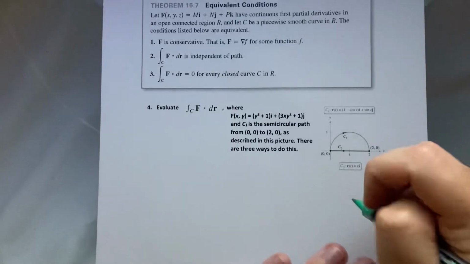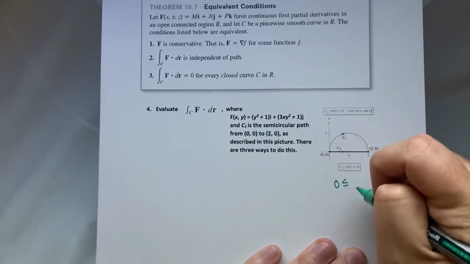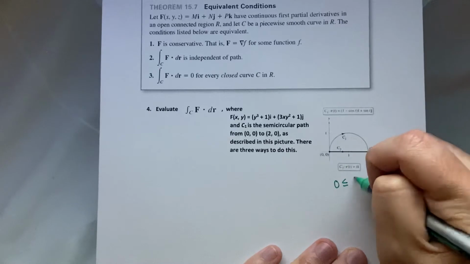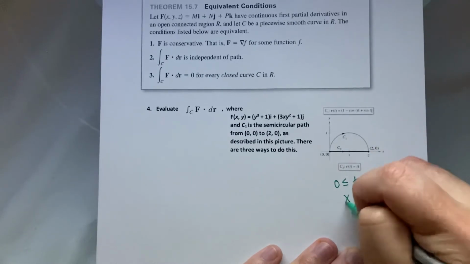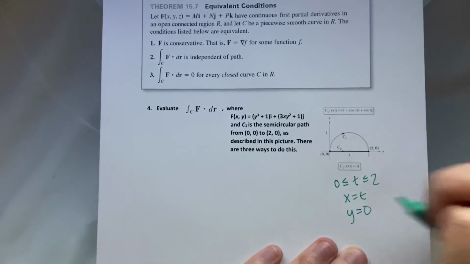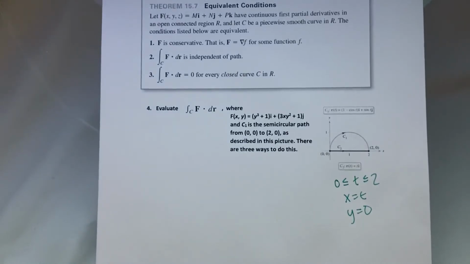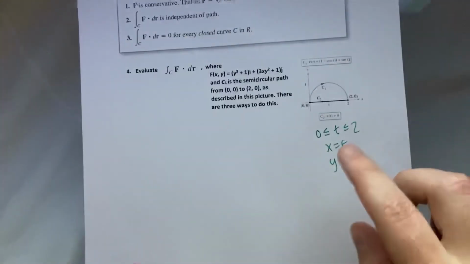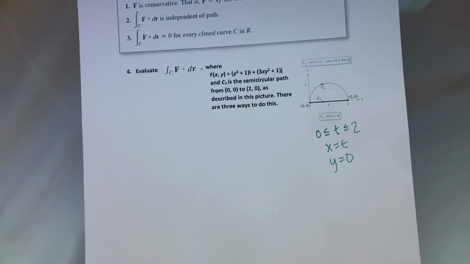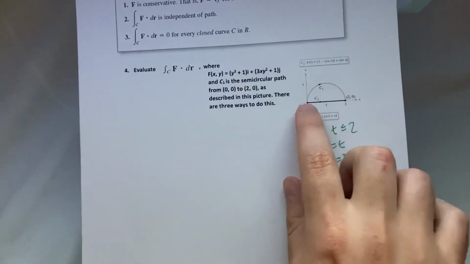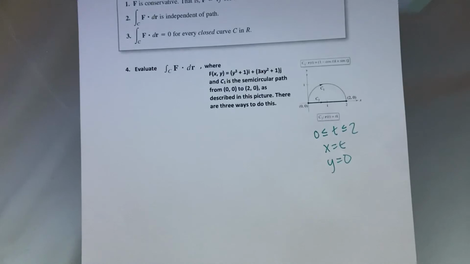We're going to let t go from 0 to 2, and x be t, and y be 0, because y is not changing over this regardless of path. Like, we can go from (0, 0) to (2, 0). C1 is a semicircle path, but we know by rule that the work along the semicircle should be the same as the work along this straight path if the conditions are met.